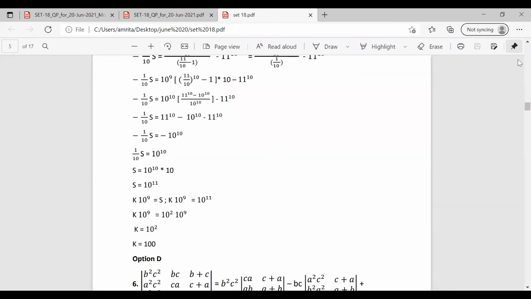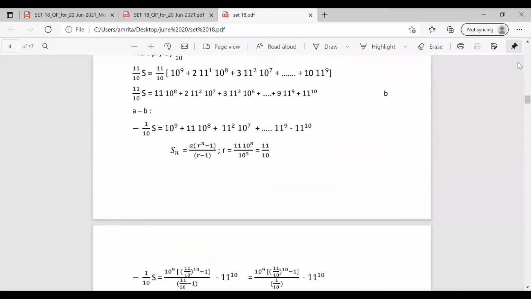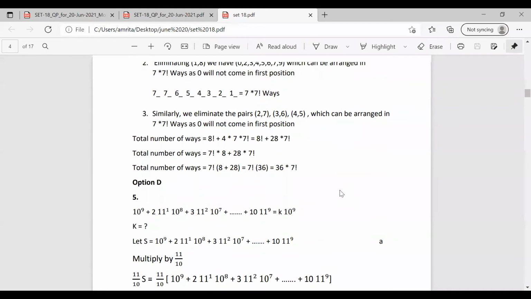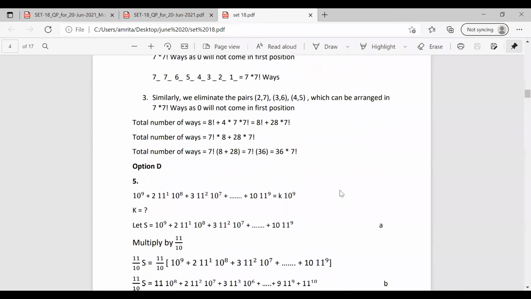In this question paper, most of the questions are in this similar format, in the form of series. So you need to have an idea about the equations and all. Okay. So I'll tell this question once again.